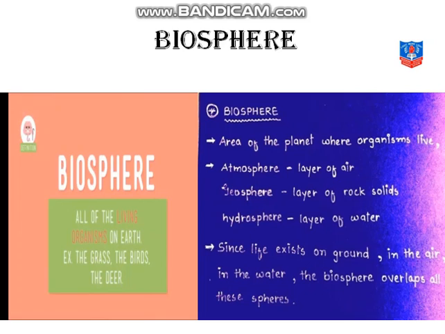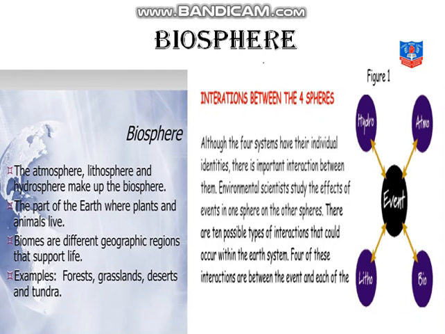Since life exists on the ground, in the air and in the water, the biosphere overlaps all these spheres. Overlaps means, as with a turtle or a tortoise we have seen, it can survive on the land as well as in the water. Or the crocodile, we have seen it can come out of the water and it can stay in the water as well. So that is called overlapping. So, you understood that the place of the lithosphere, hydrosphere, and atmosphere where the living world exists is known as the biosphere.